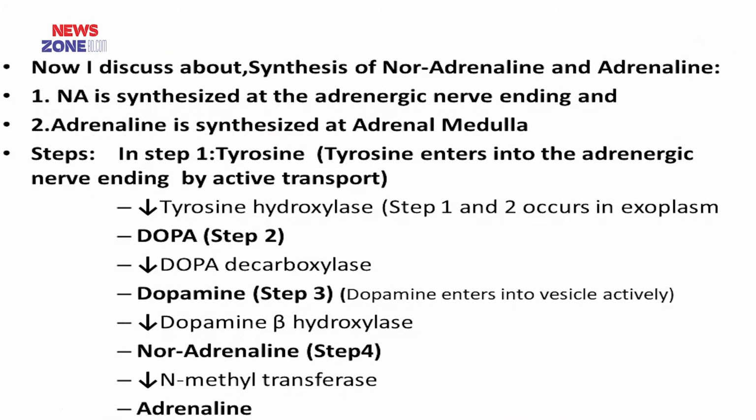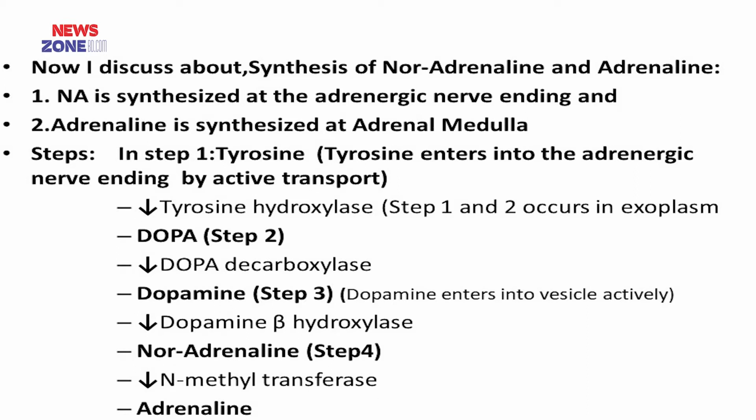Now I will discuss the synthesis of noradrenaline and adrenaline. Noradrenaline is synthesized at the adrenergic nerve ending and adrenaline is synthesized in the adrenal medulla. In step 1, noradrenaline synthesis: tyrosine, an essential amino acid, enters the adrenergic nerve ending by active transport. From tyrosine, DOPA is synthesized. Here the enzyme is tyrosine hydroxylase, which is a rate limiting enzyme.